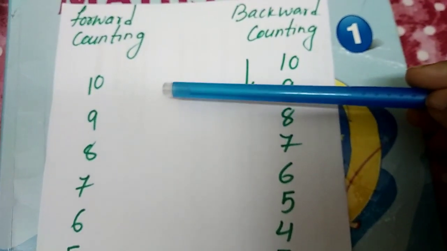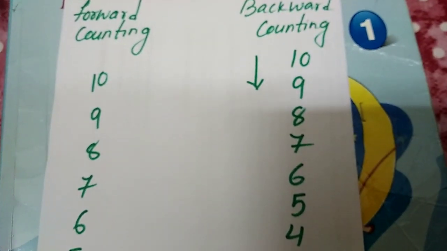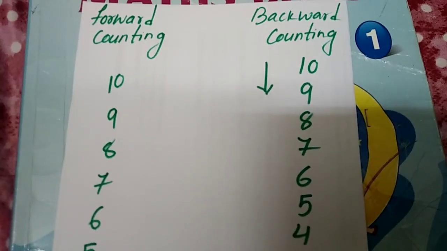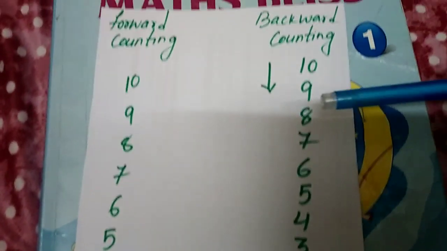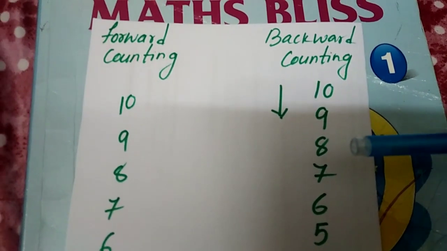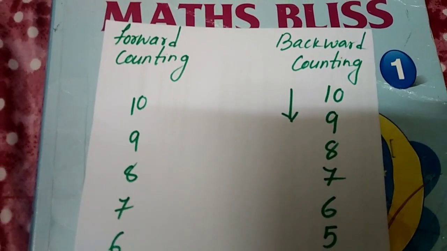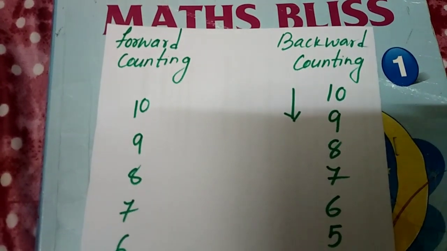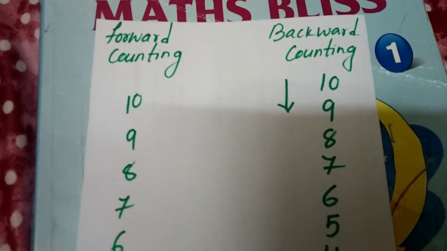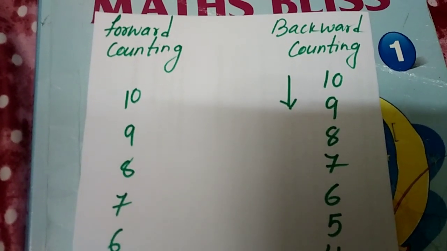Now, the opposite of forward counting is backward counting. What is the meaning? That means you will start with the bigger number and go down to 2, 1. Do you know how the rocket counting goes? Yes. There we will count backward. Okay? I'll tell you how the rocket counting, that is called backward counting, works.